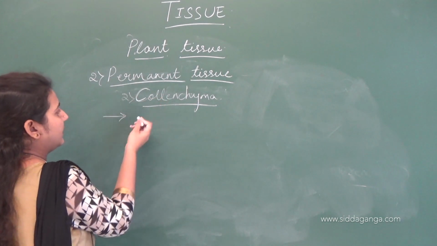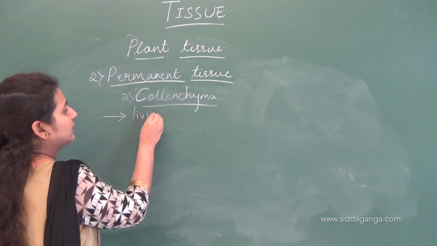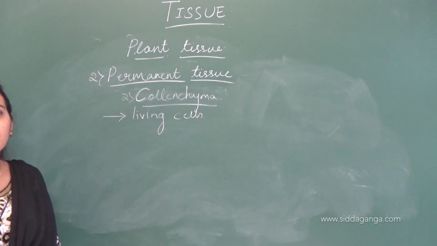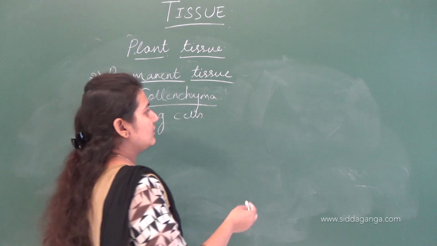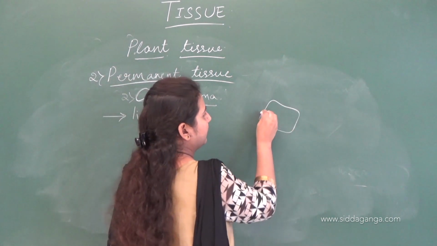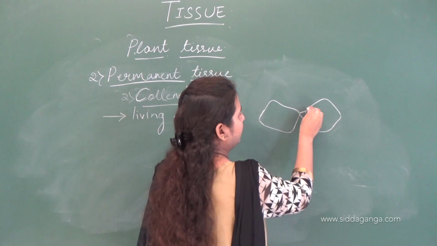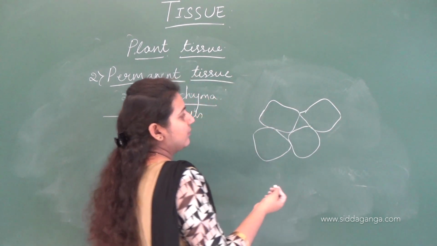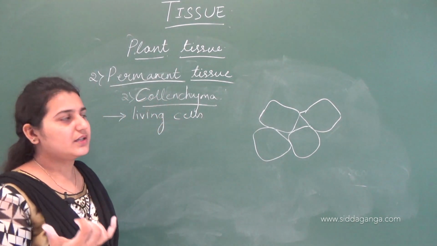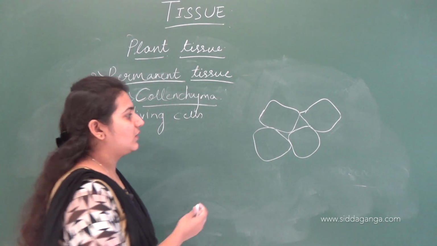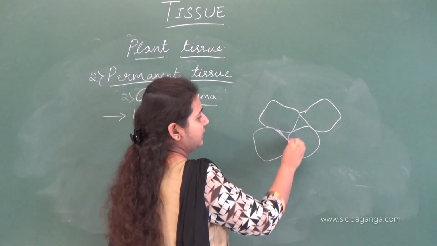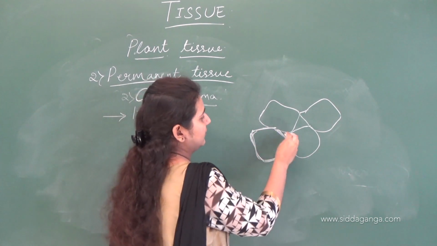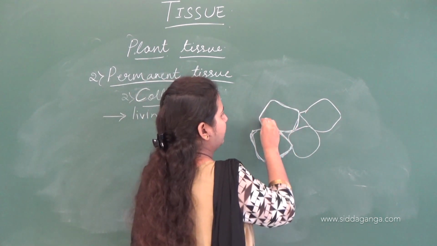Like parenchymatous cells, even these collenchyma cells are living cells. Parenchymatous cells were so loosely arranged, there were so many intercellular spaces, but the cell wall of these collenchyma cells is thicker than parenchyma.